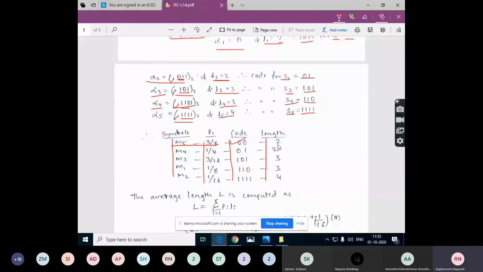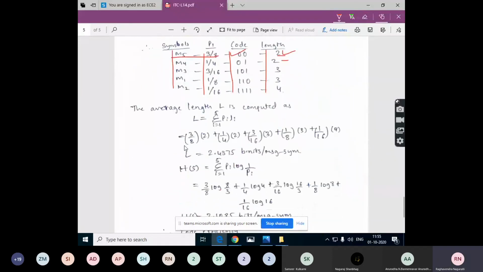M4, the second highest probability, gets the same length. Whatever the symbol may be, if it has the highest probability, it gets the lowest possible length code word. So the lowest possible length, 2, is given to the highest probability symbol.